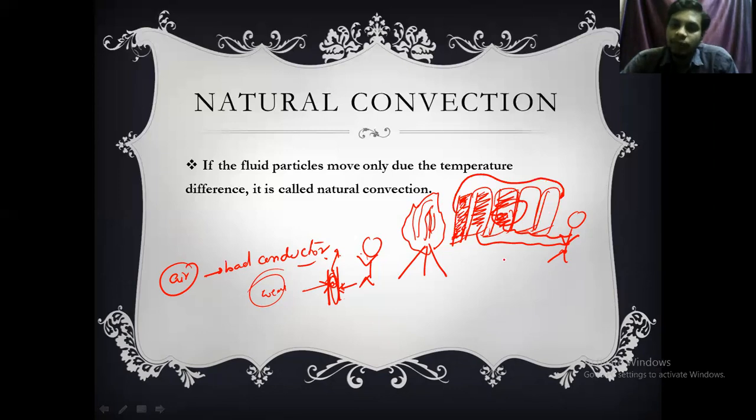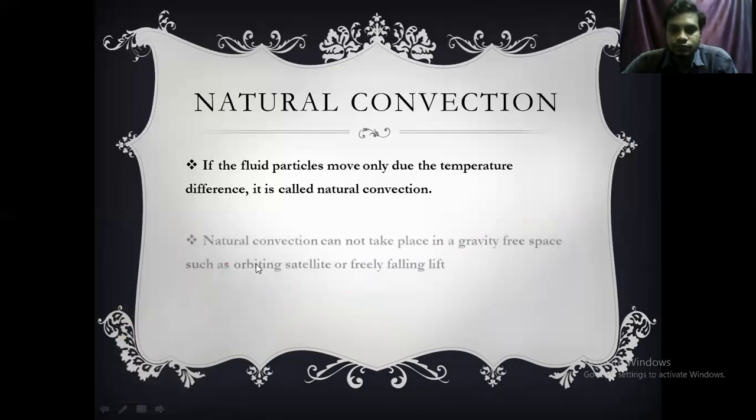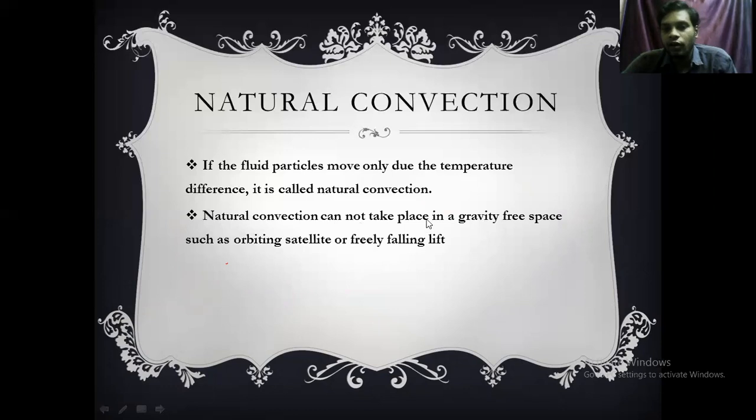Remember, it is one of the slow processes of heat transfer. And the next point is that natural convection cannot take place in gravity-free space. If there is no gravity, convection doesn't take place. Convection takes place only in the gravity region, but not in a gravity-free region.